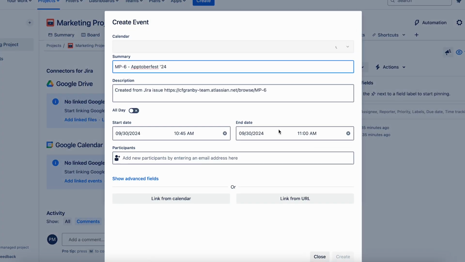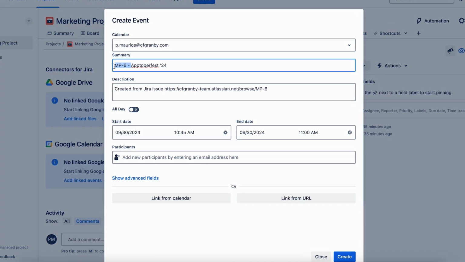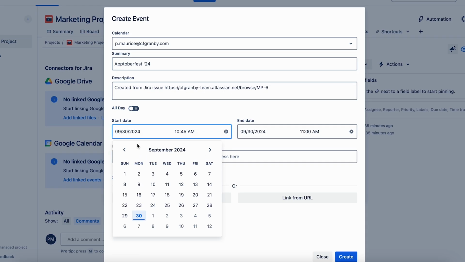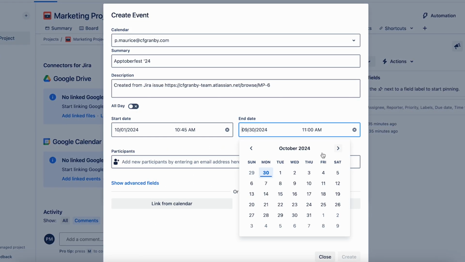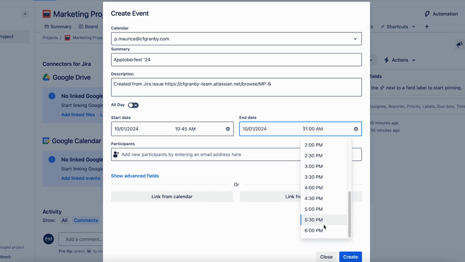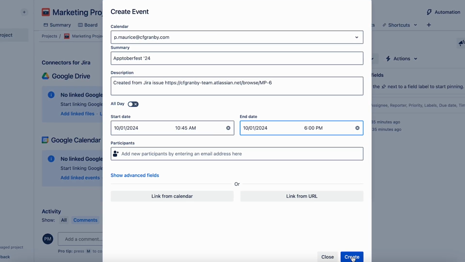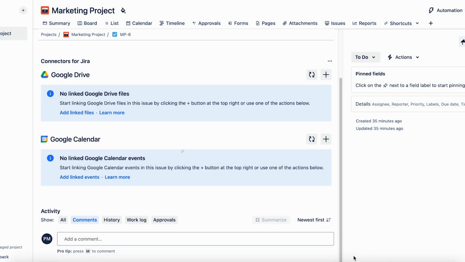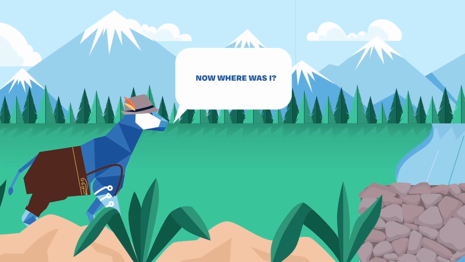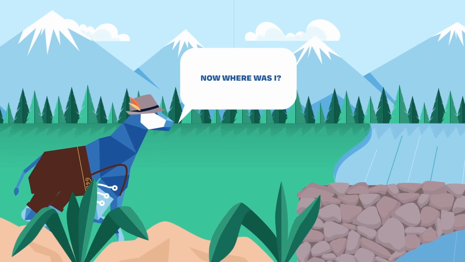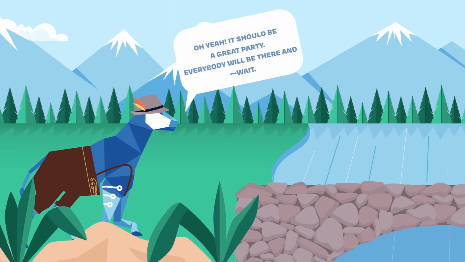No worries. I got this app that can set up an event in Google Calendar without even leaving Jira. Click, click, and done. Here it is. Now, where was I? Oh yeah. It should be a great party.